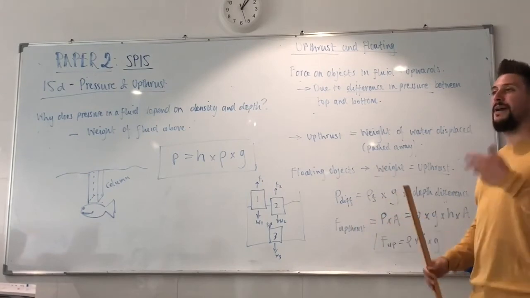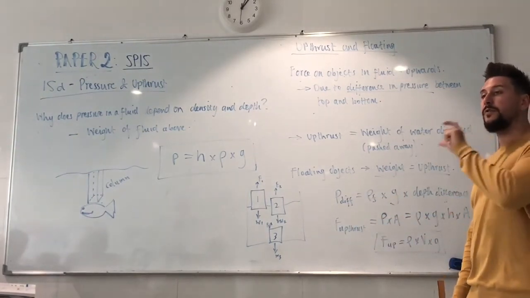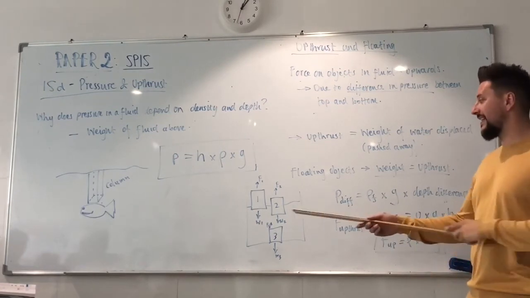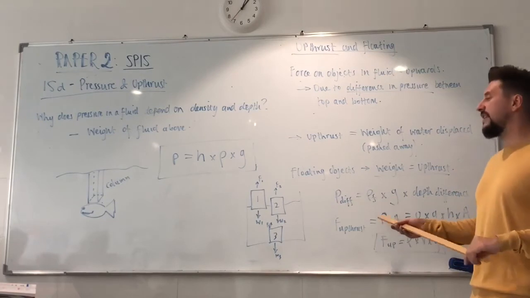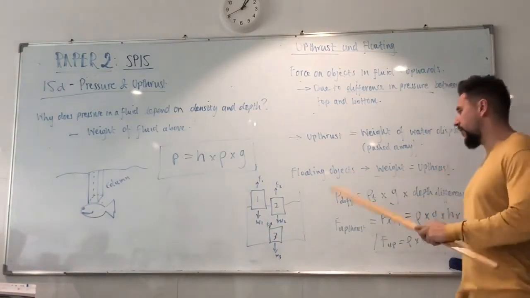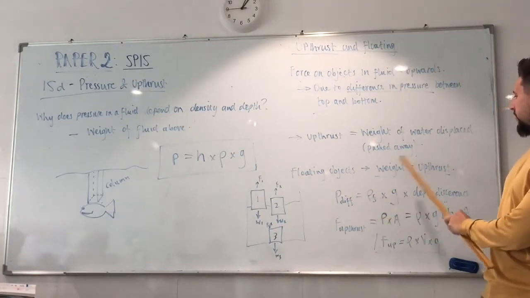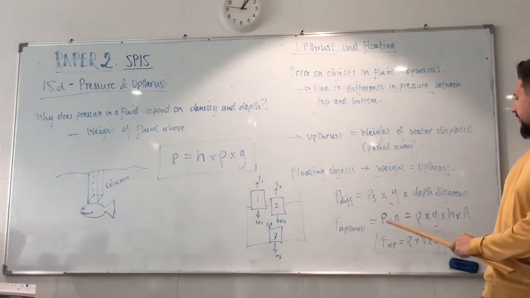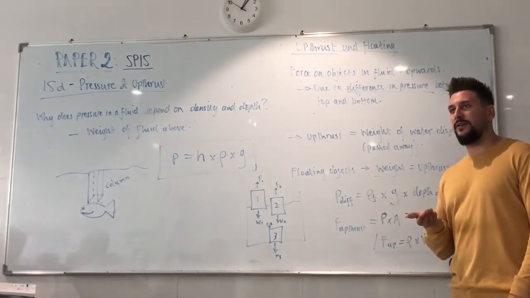F equals P times A, because pressure equals force over area, so force equals pressure times area. But in this case, if I want the upthrust force, it's not just the pressure at the top, it's the pressure difference. So the upthrust force F equals pressure difference, density of fluid times G times height of object, times the area of the bottom of the object. Okay?